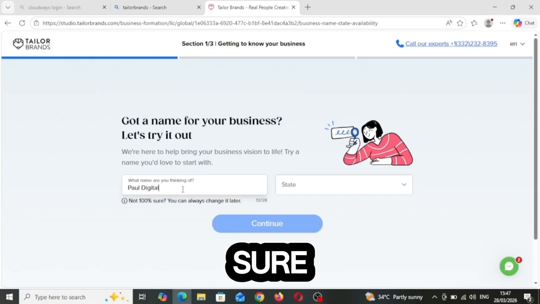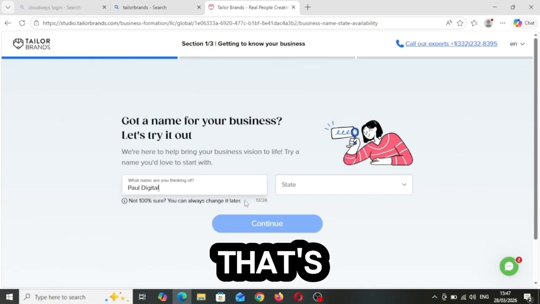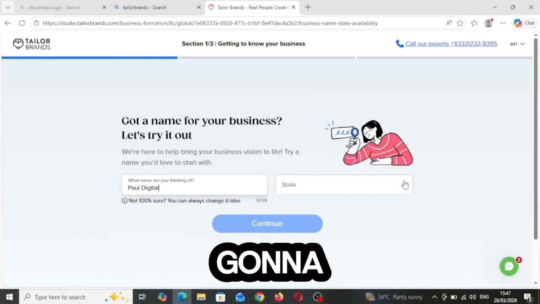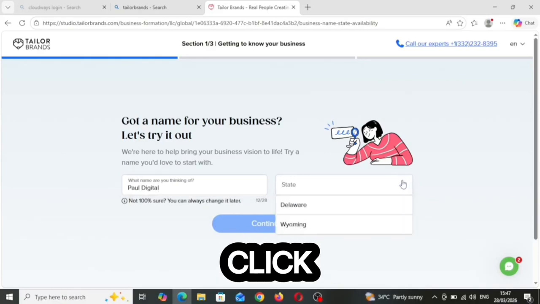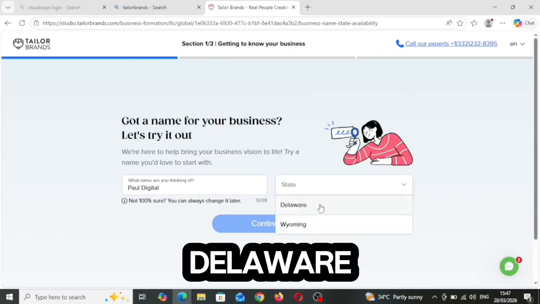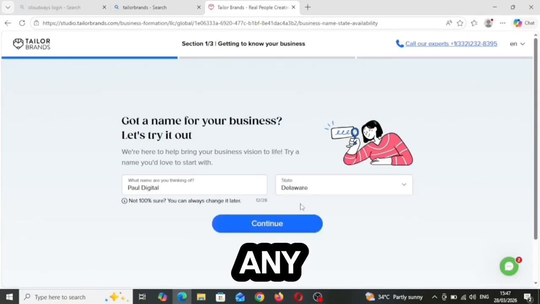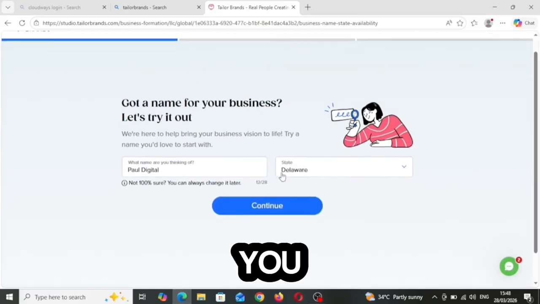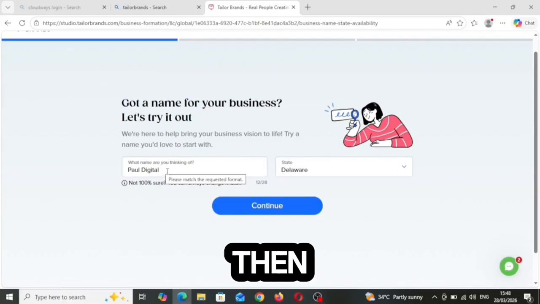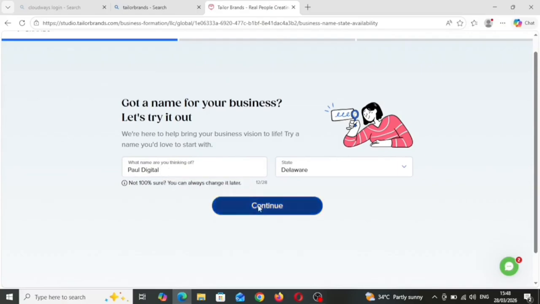All right, so if you are not sure, you can always change it later. So that's no problem. And then here you're going to click on the state. The two states that are recommended are Delaware and Wyoming. You can choose any one of them. Remember your business name. If you have a name you are thinking of, you can just put it there, and then from there you click on continue.